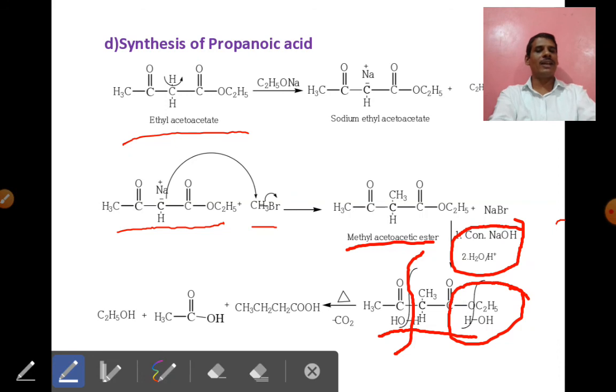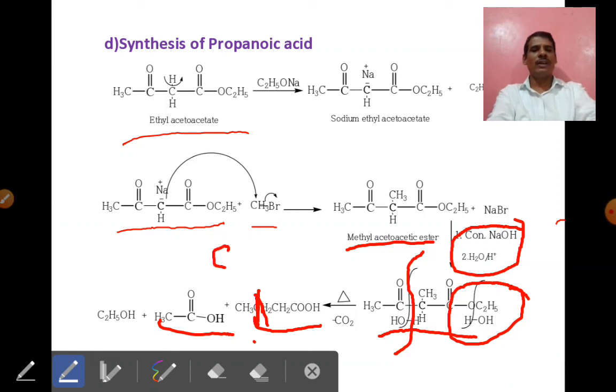In acid hydrolysis, the product is an acid, and here it is propionic acid. This is the difference between acid hydrolysis and ketonic hydrolysis. Here a small mistake has taken place. This is the preparation of propionic acid. Here we remove one CH2. Again, here we remove one CH2.